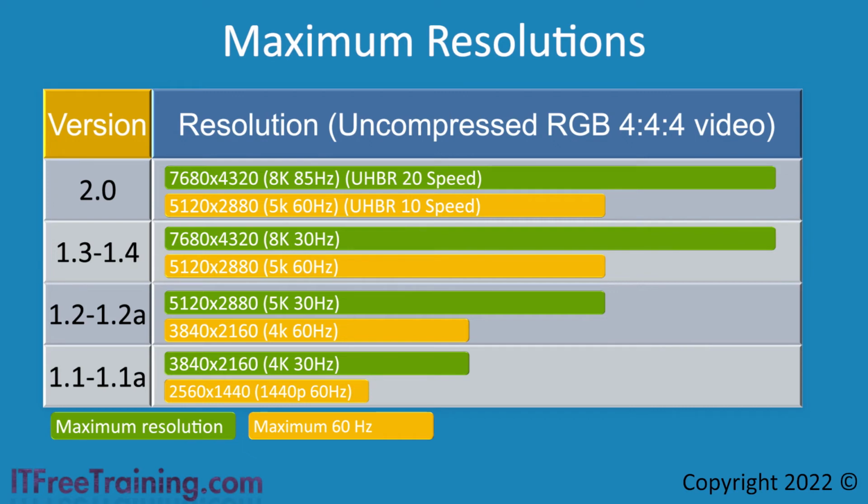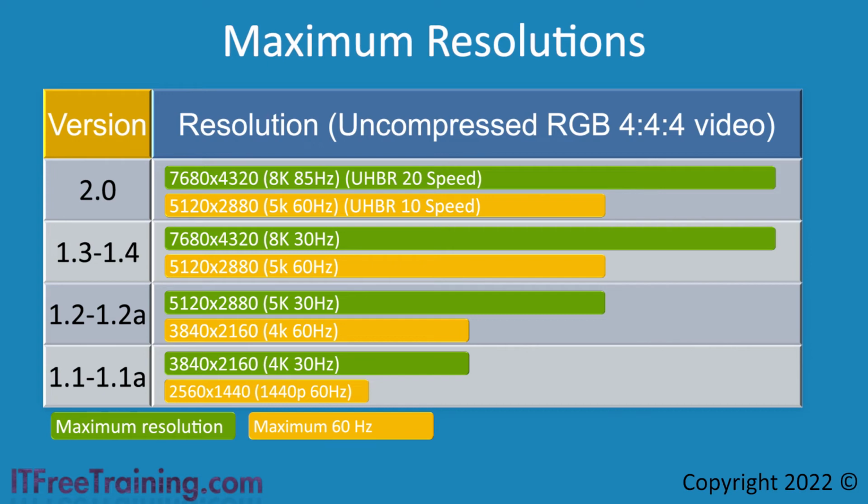This table is a basic guide of what sort of resolutions you can achieve, but if you are using different color spaces, you may get a higher or lower resolution. The green bars indicate what sort of maximum resolution and frame rate you can achieve. Keep in mind that in most cases, this will only give you a refresh rate of 30 Hz. This may not be too bad for office work. However, if you are playing games or editing video, this will look very sluggish.